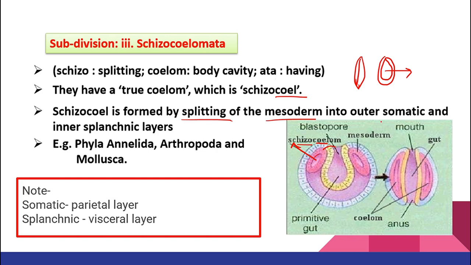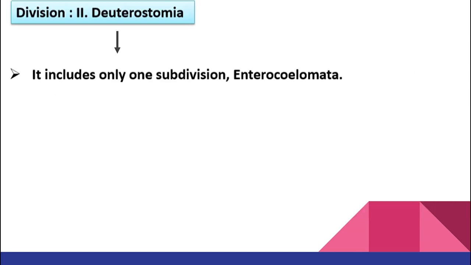The schizocoel is formed by splitting of mesoderm. The outer layer we call the somatic layer, and the inner layer we call the splanchnic layer, right? Examples are phylum Annelida, Arthropoda and Mollusca.